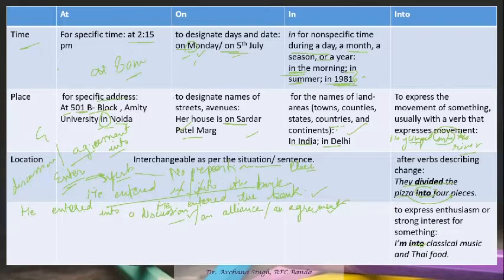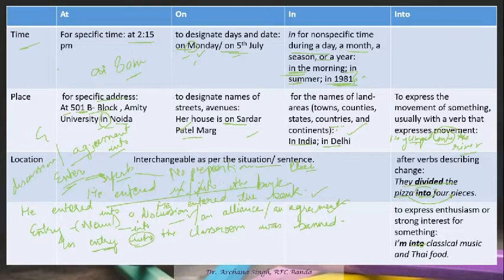And if we are saying entry, entry is a noun, and when we are using entry, in that case we use into. See, his entry into the classroom was banned. So in this case, entry is a noun, and with this we use into.